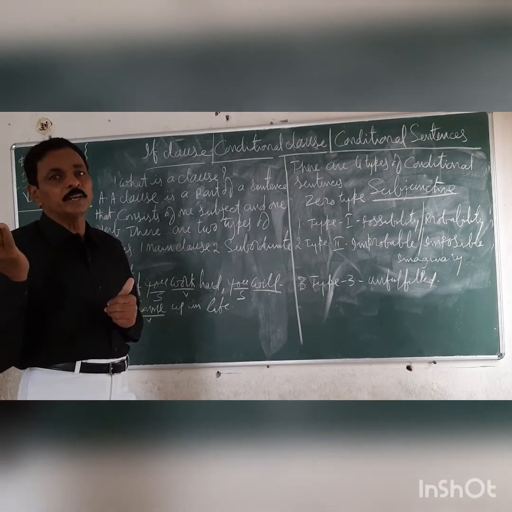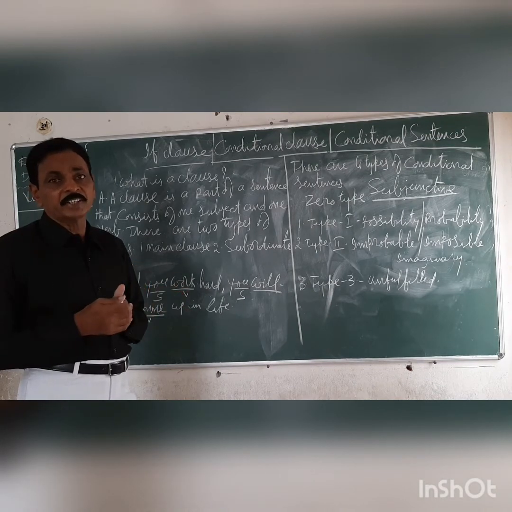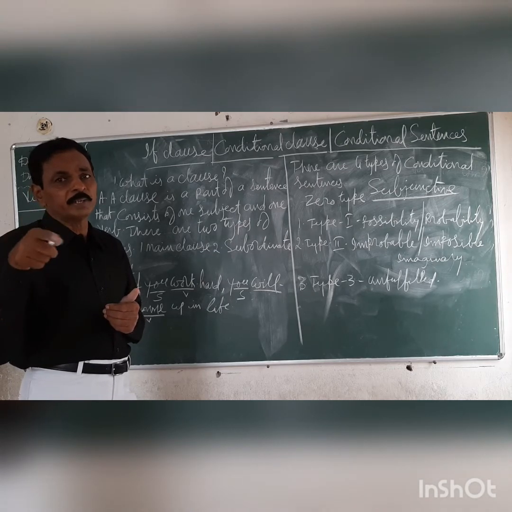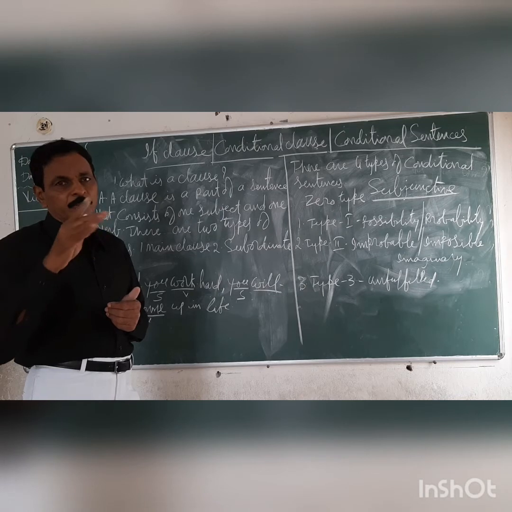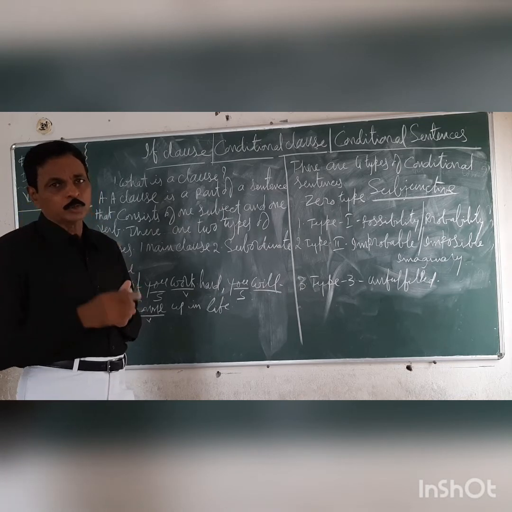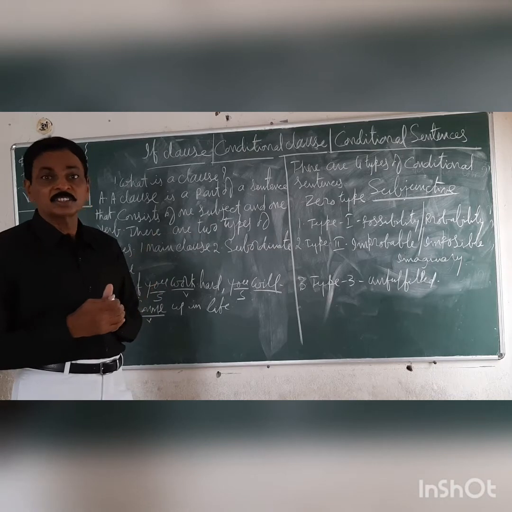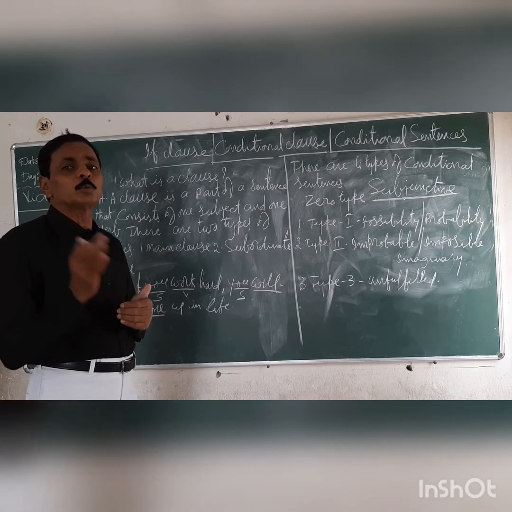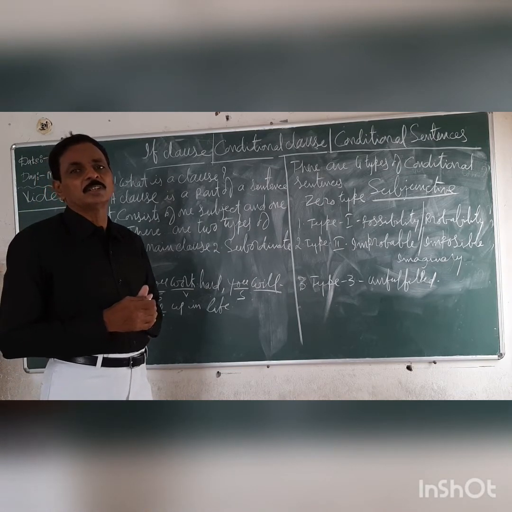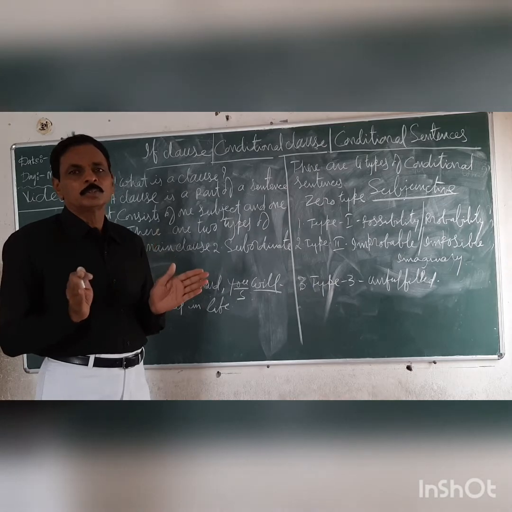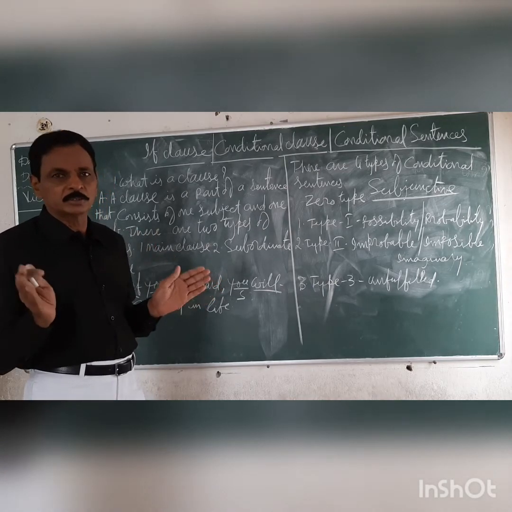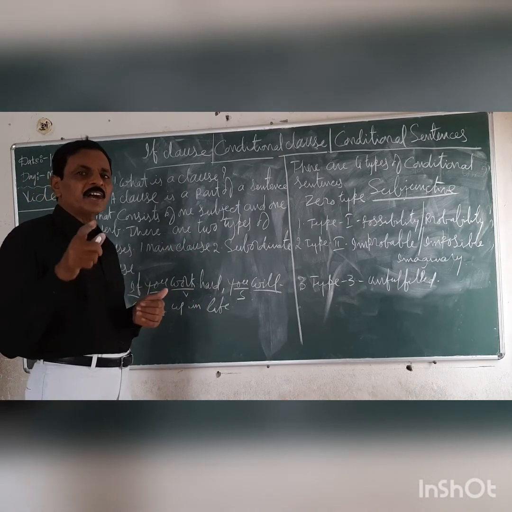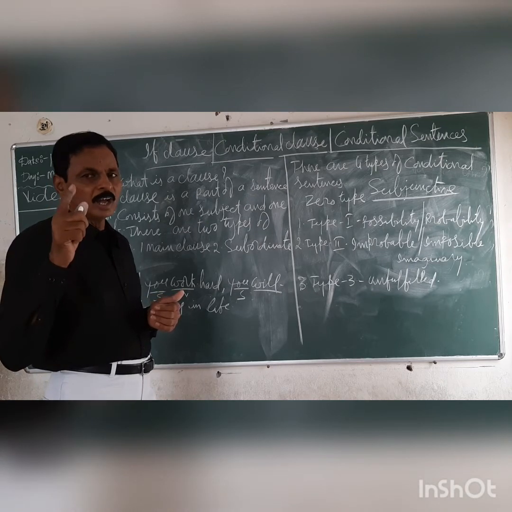If I went to Mumbai. From where did you get 'went to'? In the reason, I am not going to Mumbai. Going, the main verb, is given. For that main verb, separating the form, you can get go. What is the past tense of go? Went. So we have to use that past tense in the if clause. If I went to Mumbai, comma, I would meet your brother. Would meet, conditional tense. What is the meaning of that sentence? This fellow is not going to meet your brother. That is the meaning. Impossible thing. So the answer for that sentence is, if I went to Mumbai, comma, I would meet your brother.